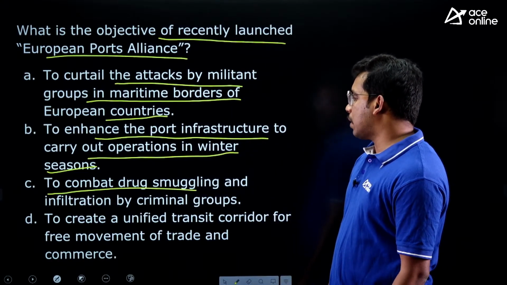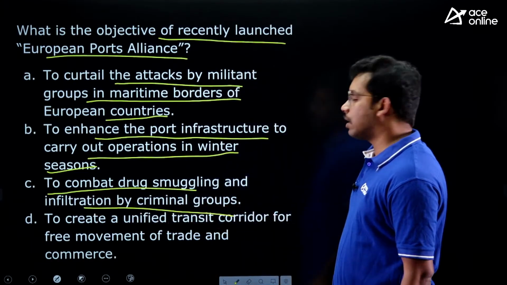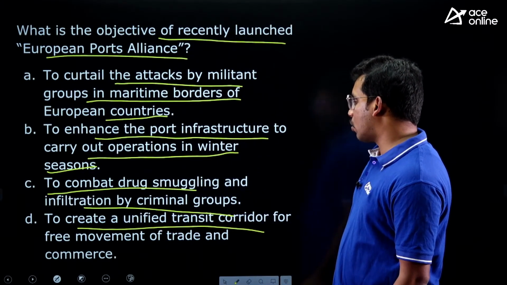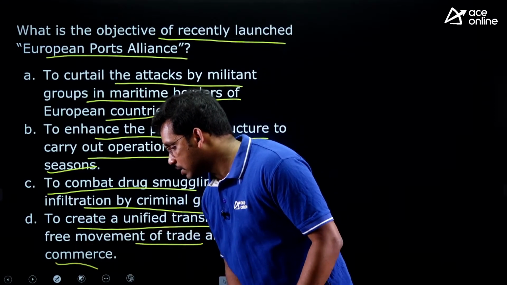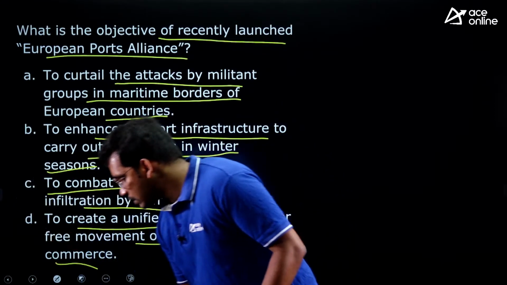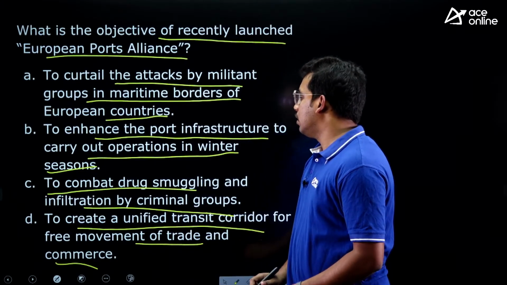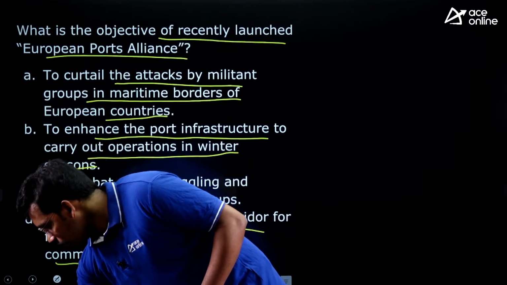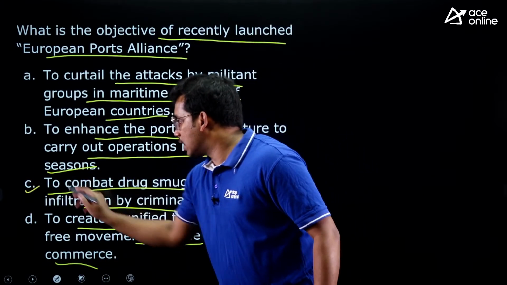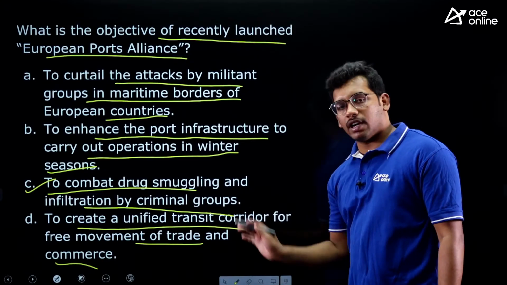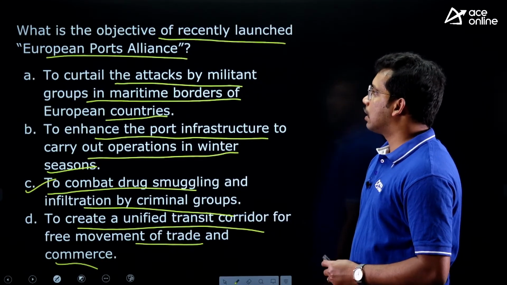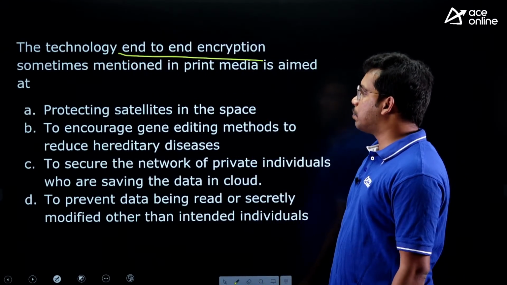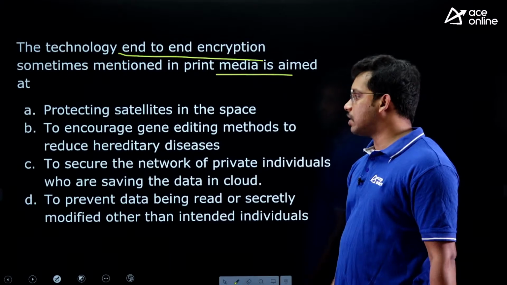Third, to combat drug smuggling and infiltration by criminal groups. Fourth, to create a unified transit corridor for free movement of trade and commerce. Right? So for the answer, someone has said 3B. Okay, 3B we have already done. So the fourth is C. Right? This is the right answer: to combat drug smuggling and infiltration by criminal groups. Correct. Last question.